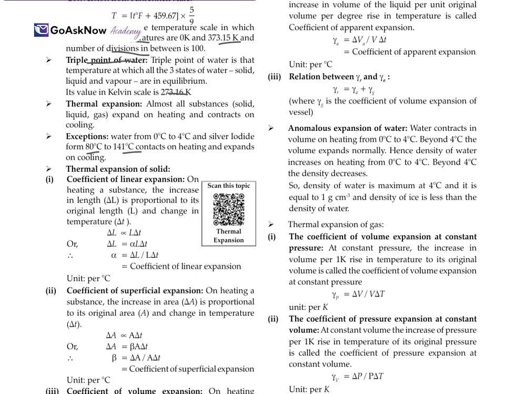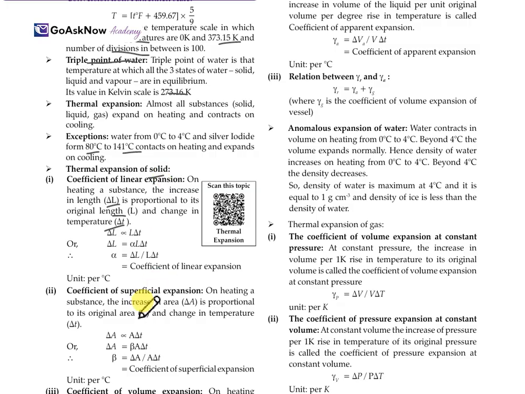Now the thermal expansion of a solid. Firstly, the coefficient of linear expansion and the coefficient of superficial expansion. Firstly, for linear expansion, on heating a substance, the increase in the length delta L is proportional to the length L and the change in temperature delta T. It means delta L is directly proportional to L, its original length, and the change in temperature delta T. So alpha is equal to delta L upon L delta T, which is the coefficient of linear expansion, and the unit will be per degree Celsius. This is for the linear expansion.